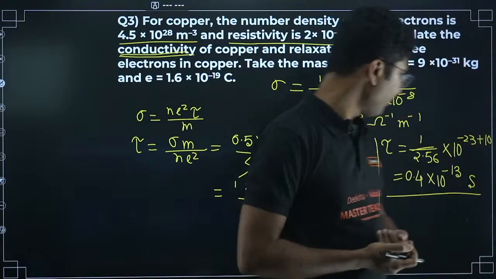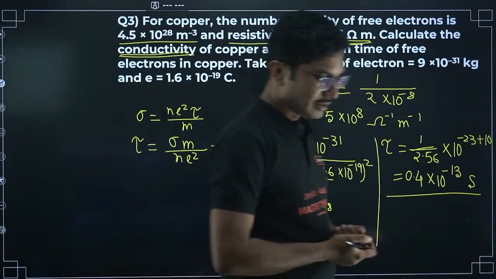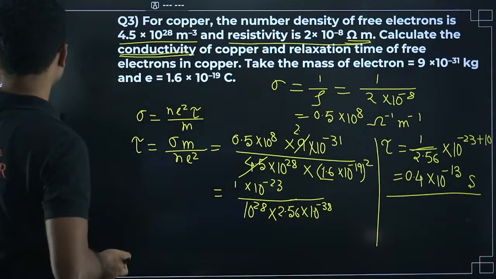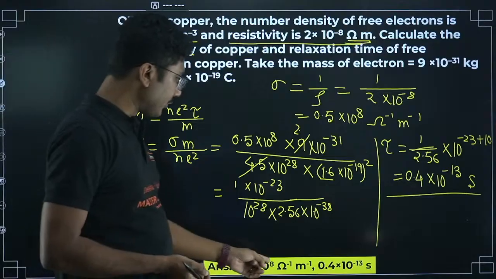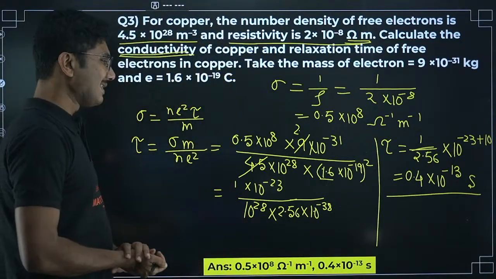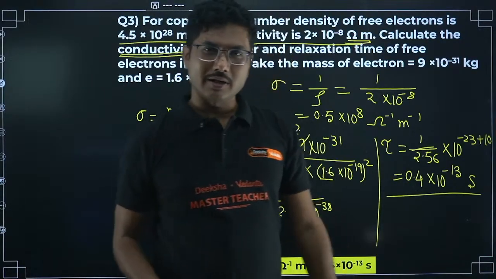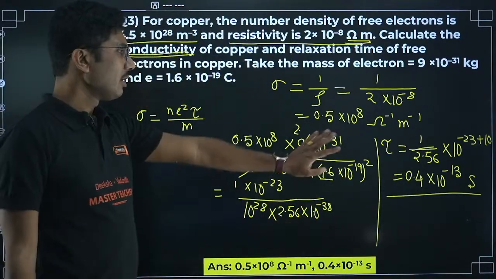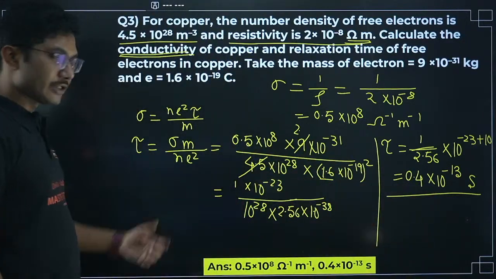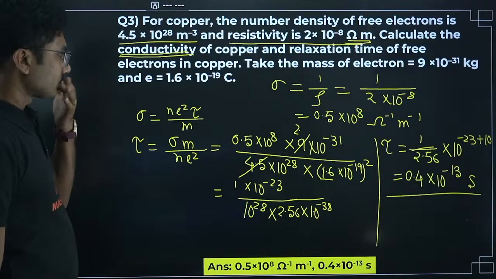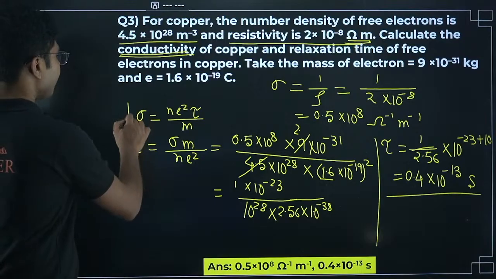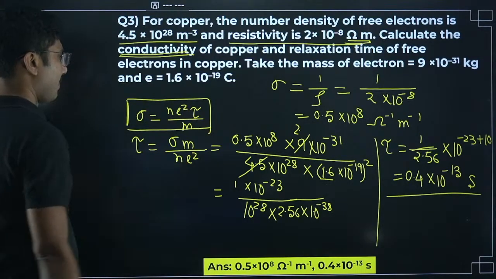0.39 into 10 to the power of minus 13. It will be minus 13. Okay, Nagaraj, 0.39 into 10 to the power of minus 13. So 0.5 into 10 to the power of 8 ohm per meter, and 0.4 into 10 to the power of minus 13 second. It is approximated. 3.9 is also fine. 0.39 is also fine. I have taken approximated value. So 0.4 is the closest number anyway. So this is the correct answer. Now remember this formula. This is slightly tricky because of this formula. Otherwise this is an easy question.